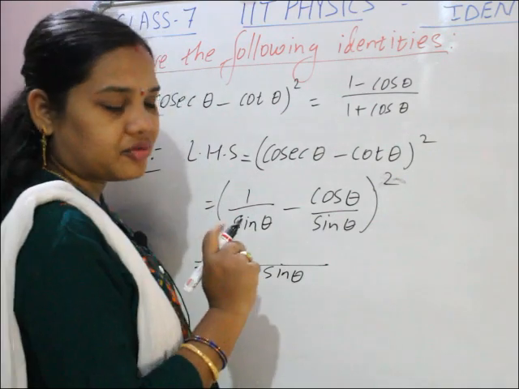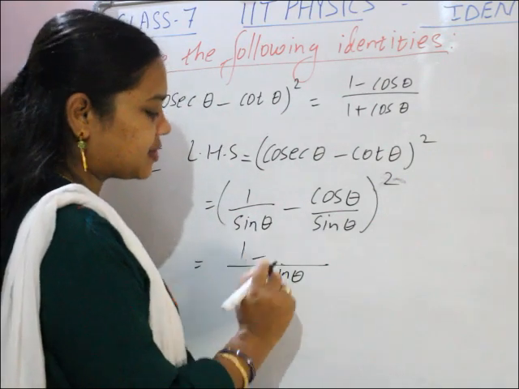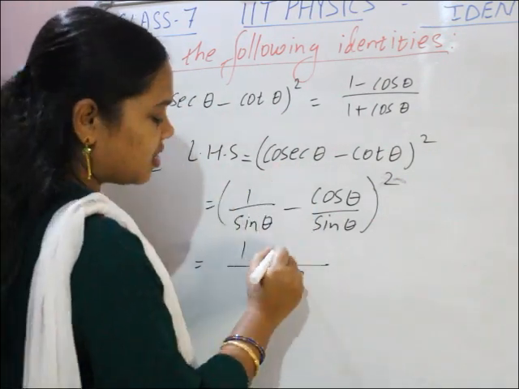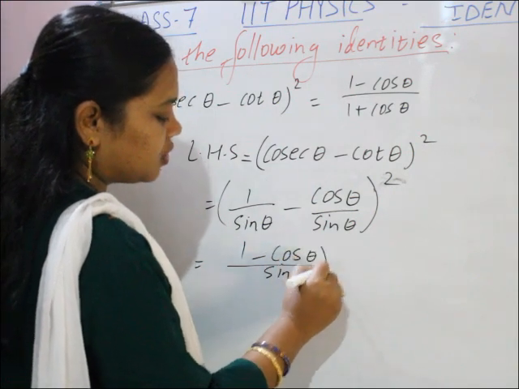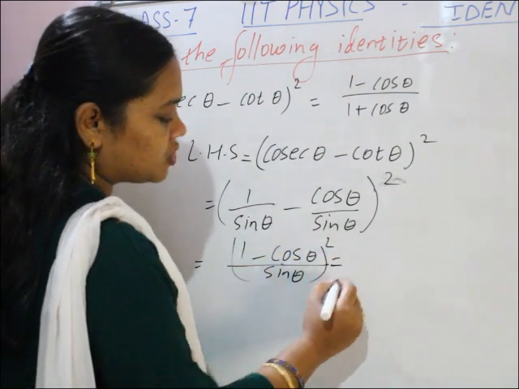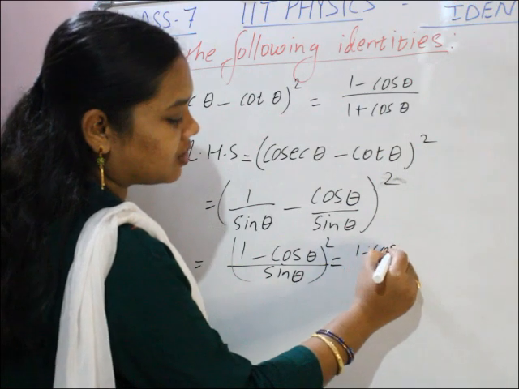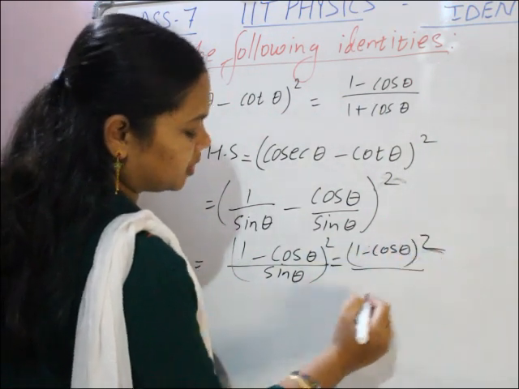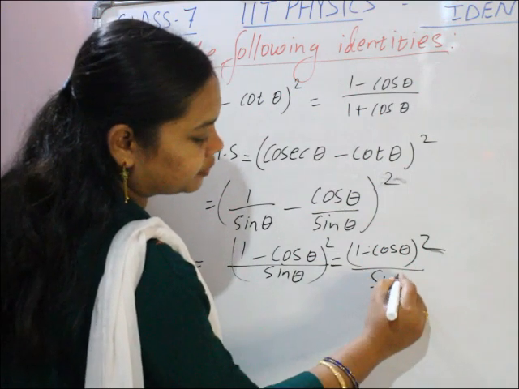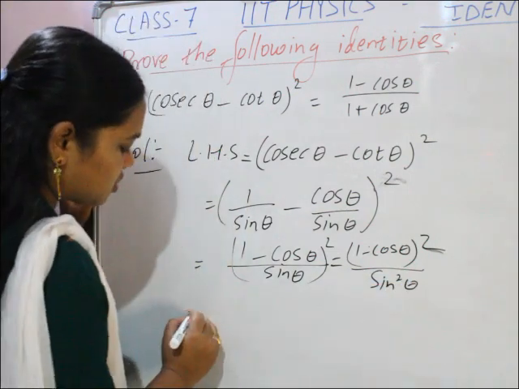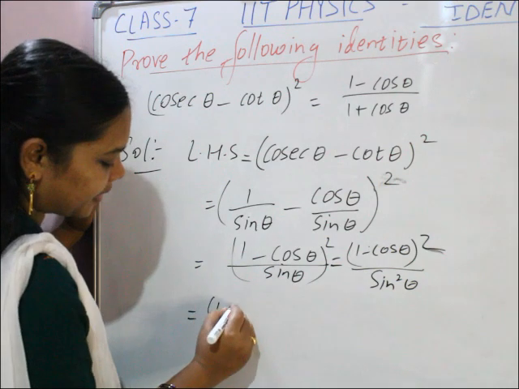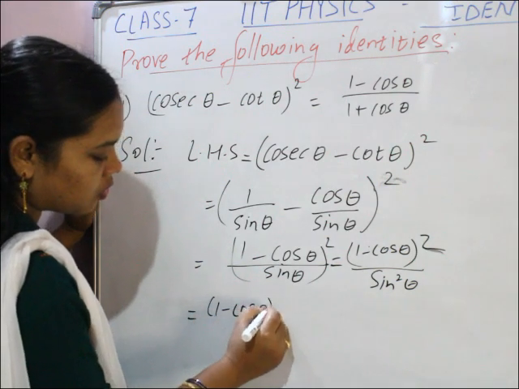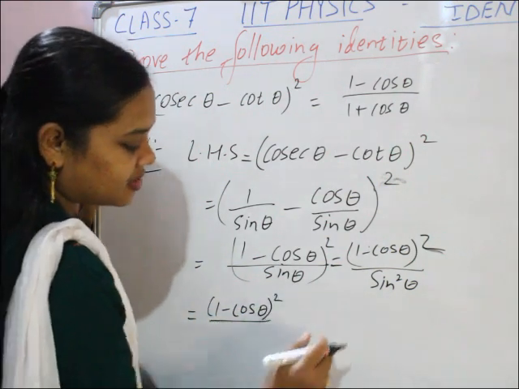Sin by sin into 1 minus cos theta, whole square. So in numerator, (1 minus cos theta) whole square, by denominator sin square theta.